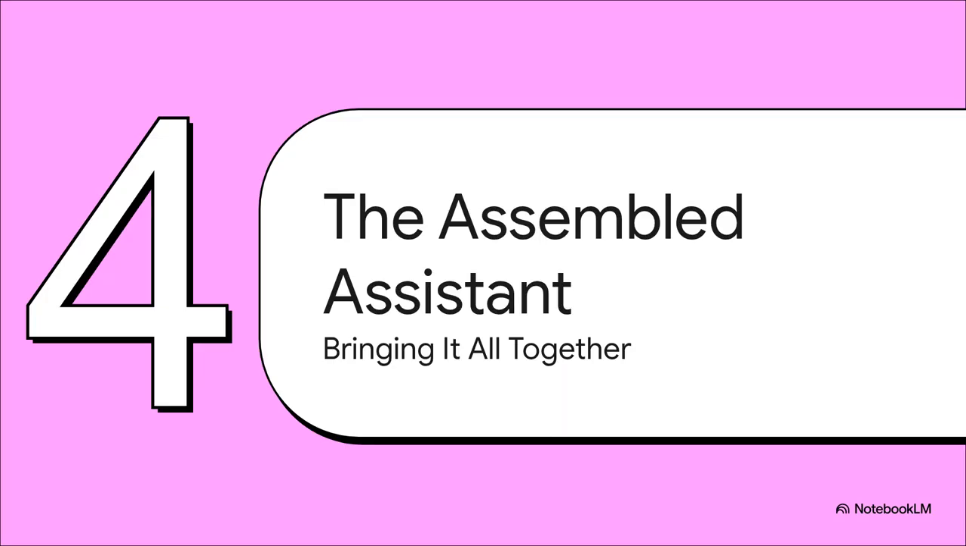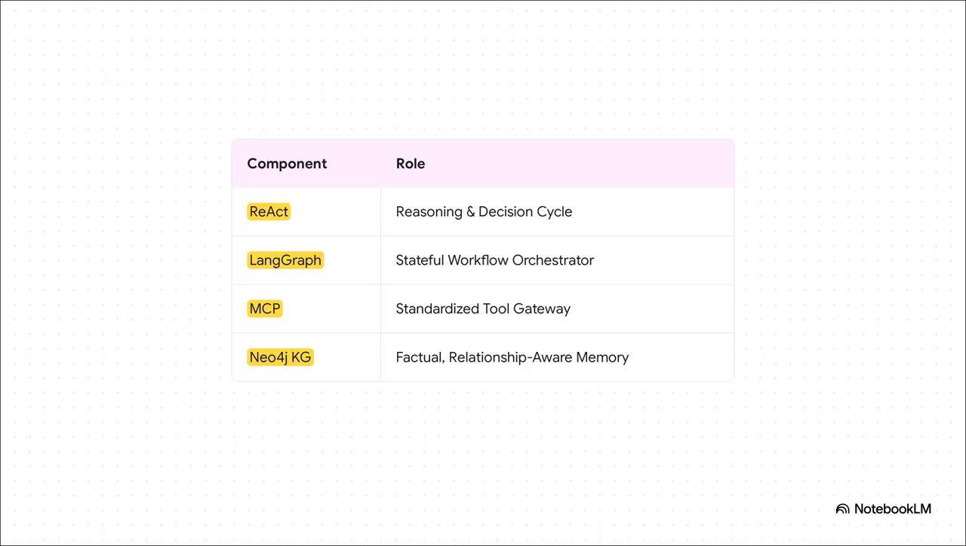All right, we've got all the pieces on the board. We've got a brain, a planner, a universal toolkit, and a deep, factual memory. So now, let's put them all together and see what our advanced AI research assistant really looks like. Here's how it all fits together: the unified architecture.